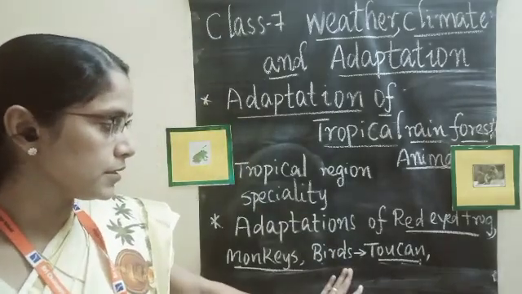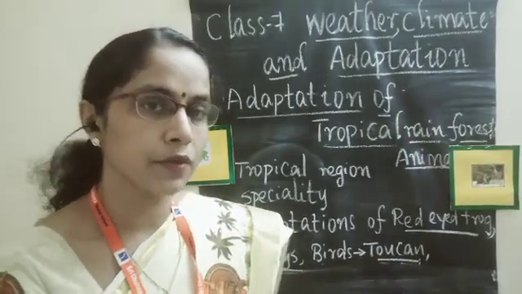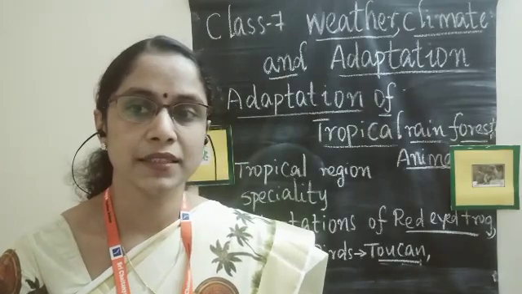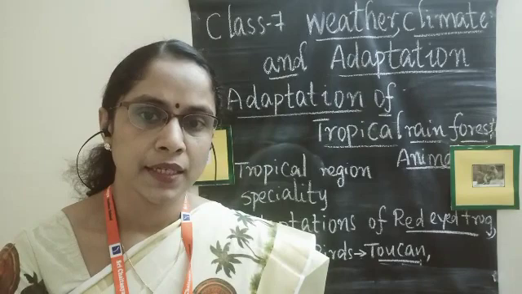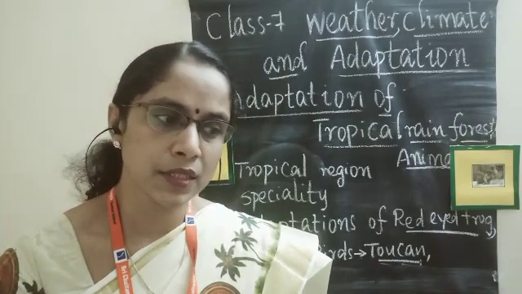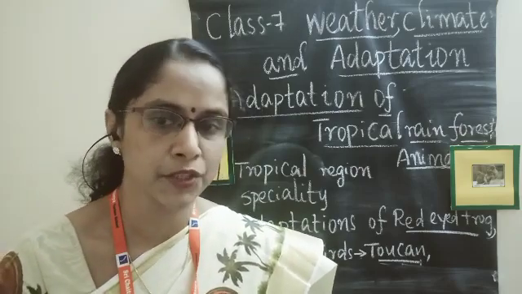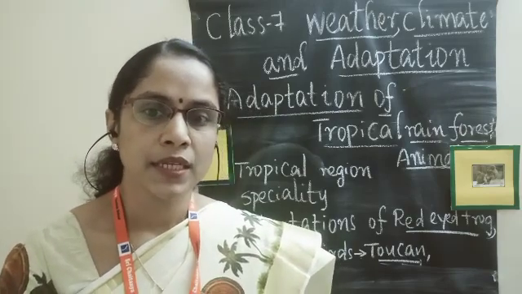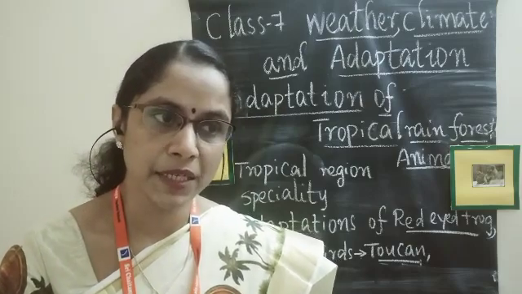And the next animal is birds. Here we have to study the toucan, one of the colorful-beaked birds. It has a brightly colored beak, and it is arboreal. They make nests in the trees, and sometimes they use holes excavated by other animals and lay eggs there. Most of them are frugivorous, that is, fruit eating, and sometimes they also eat small insects and small animals.